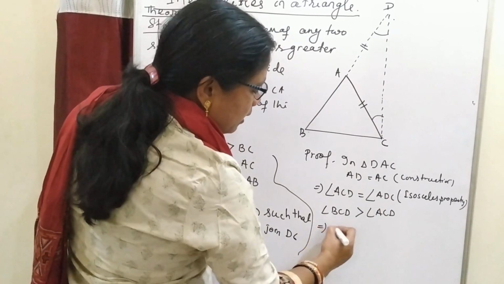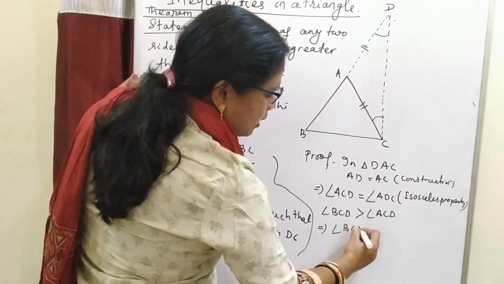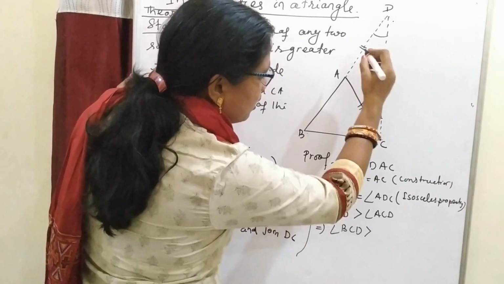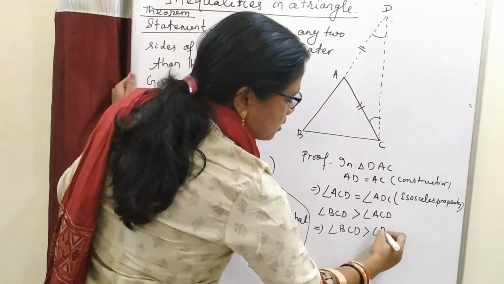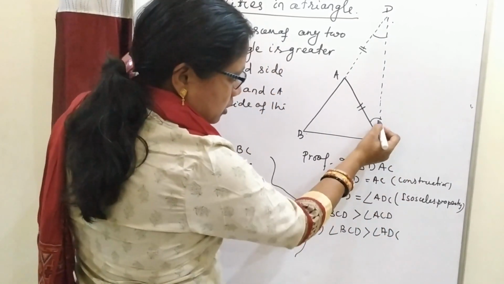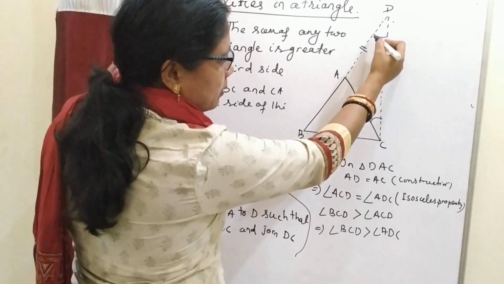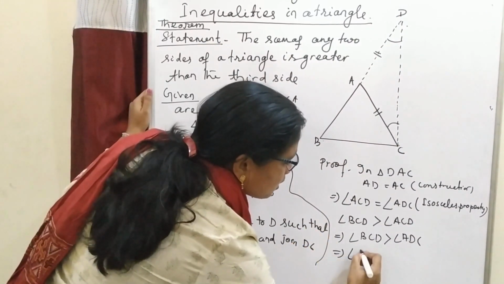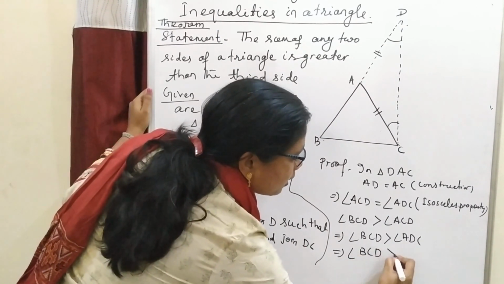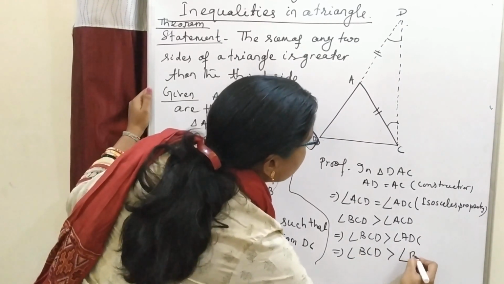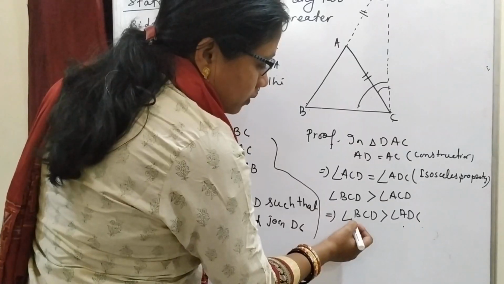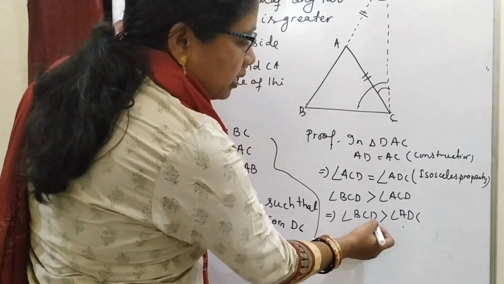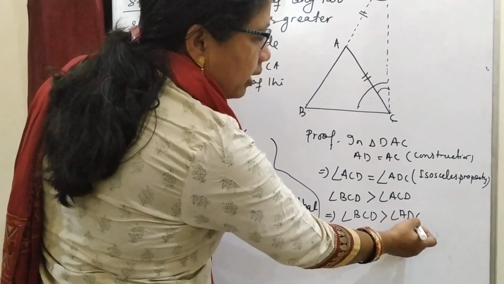So this implies angle BCD is greater than angle ADC. So this total angle BCD will be greater than angle ADC. So this implies angle BCD is greater than angle BDC. So here angle BCD is greater than angle ADC.